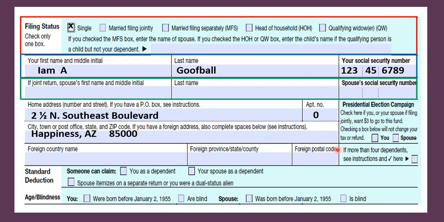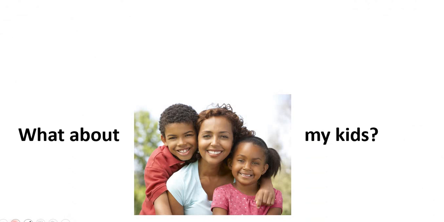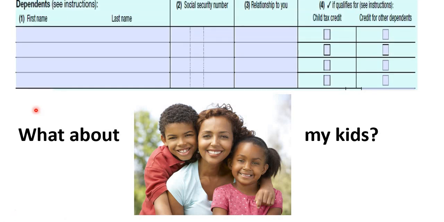Okay. And now Goofball is not going to give to the presidential campaign. We'll talk about that in a second. Nobody can claim him as a dependent, and he is not blind. All right. So we're moving on. But what if Goofball has kids? What if he's got kids? Well, there's another section about putting in information about your kids. Now, because he doesn't have any, we're not going to deal with this. He's just filing single. Okay.